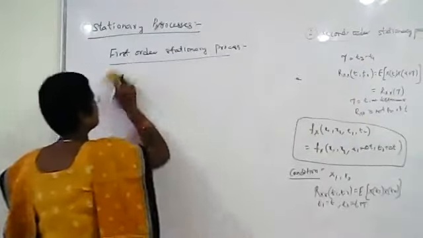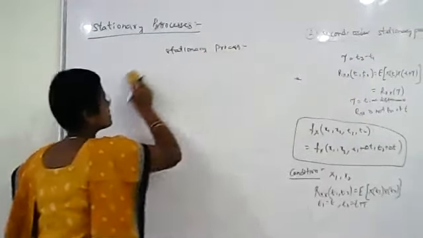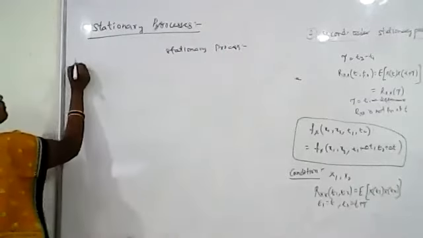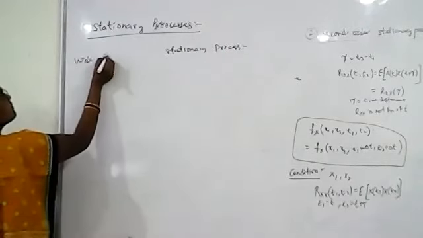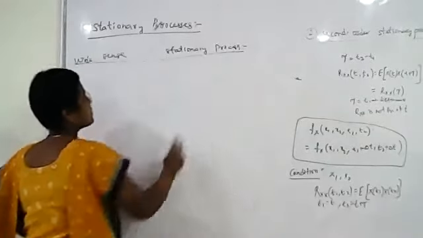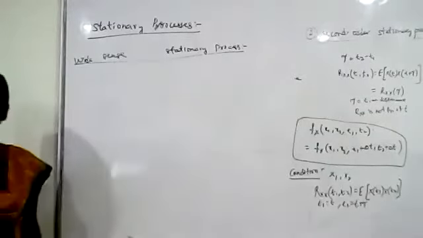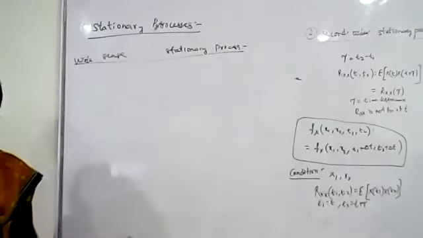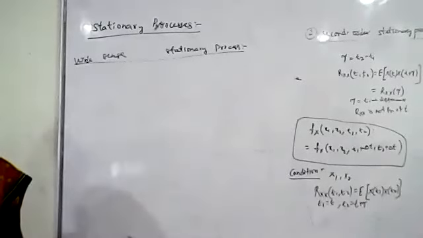Now we'll discuss what is a wide sense stationary process. So what is a wide sense stationary process? A random process is said to be a wide sense stationary process.